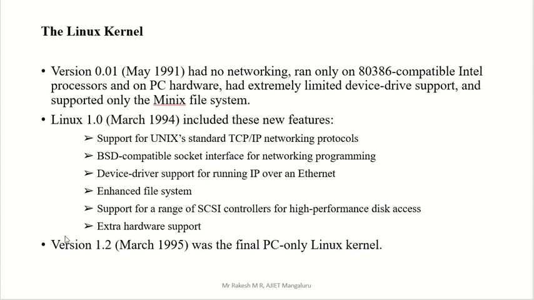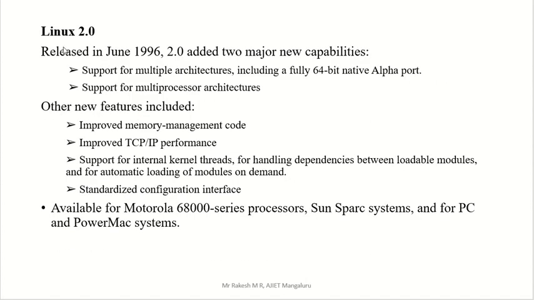Again they made some improvements. After that we got version 1.2, in March 1995, the final PC-only Linux kernel. Then Linux 2.0 was released in June 1996.